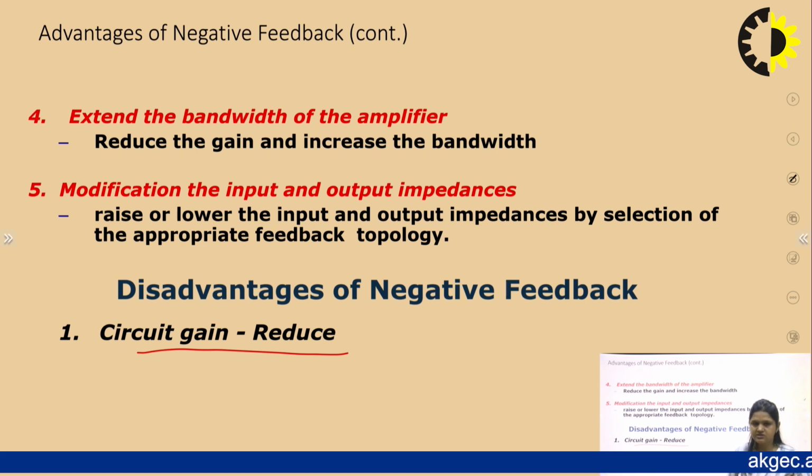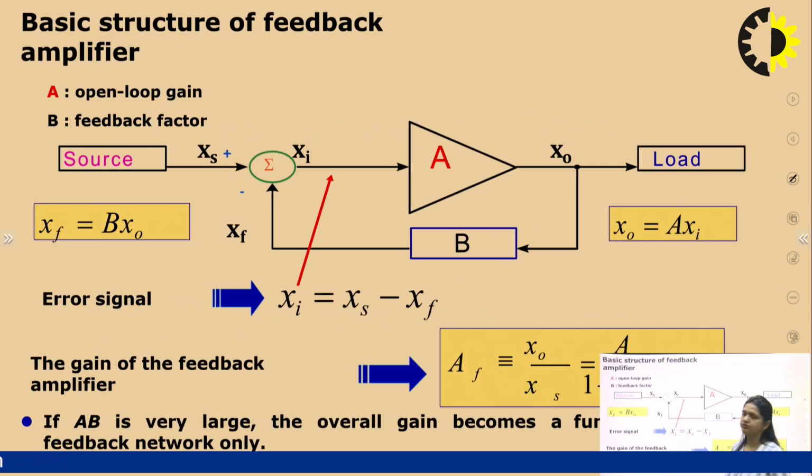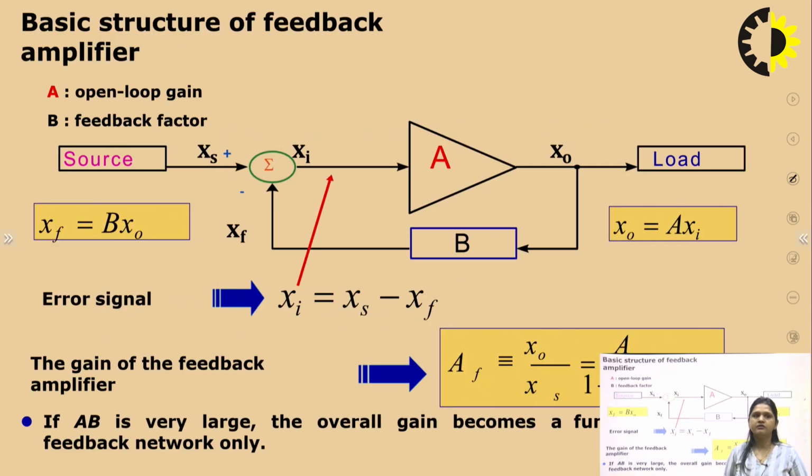But in place of high gain, we want these parameters, like we need a stabilized gain. Rather than getting a very high gain, it is better to get a moderated gain, but it should be stabilized. The nonlinear distortion should be less, and the effect of noise should be less. So in case of an amplifier, we generally use negative feedback, although positive feedback has its own applications.